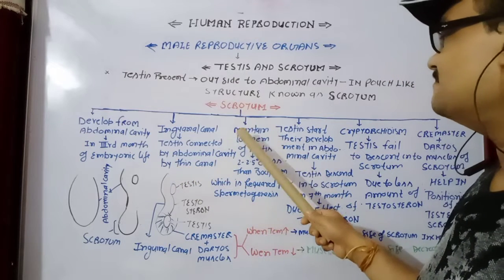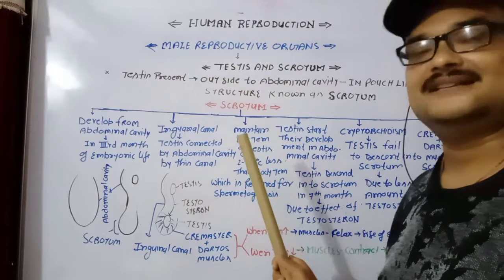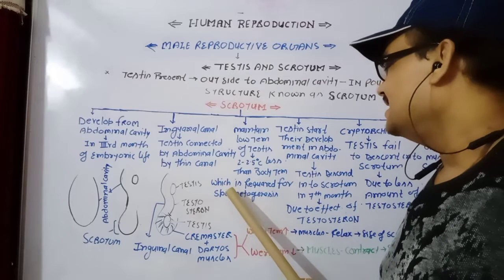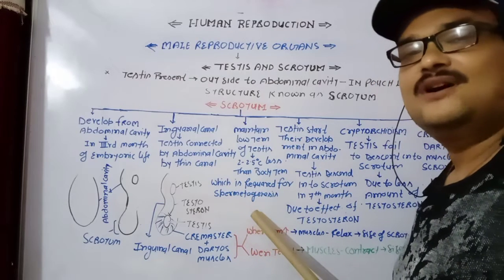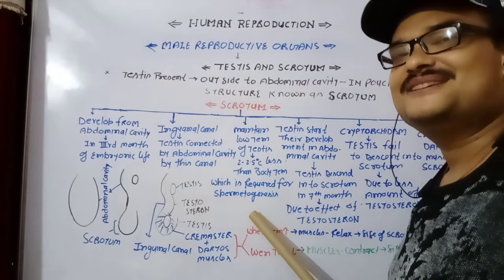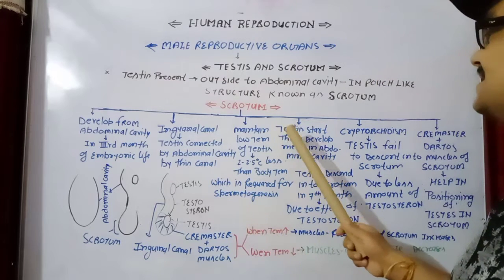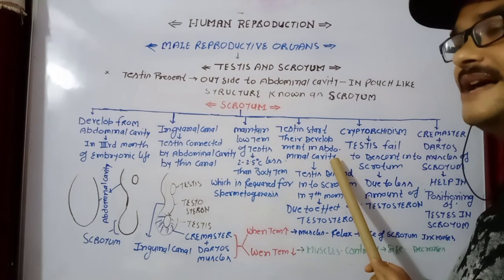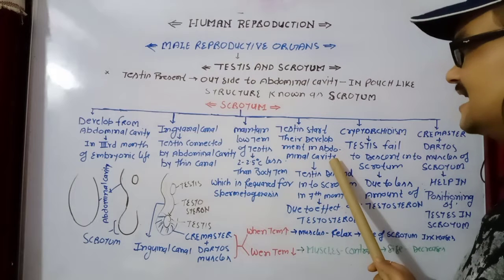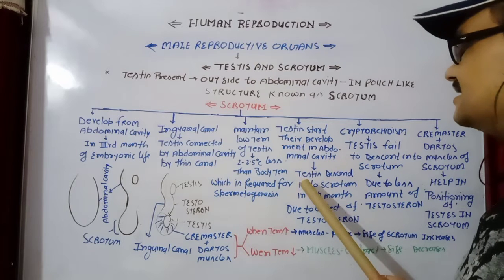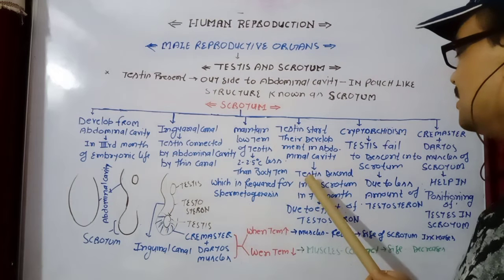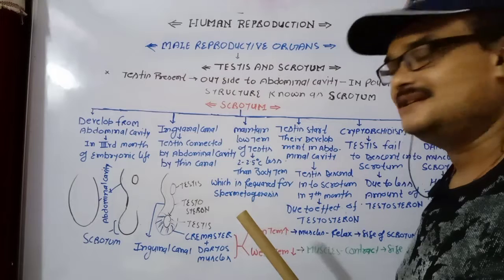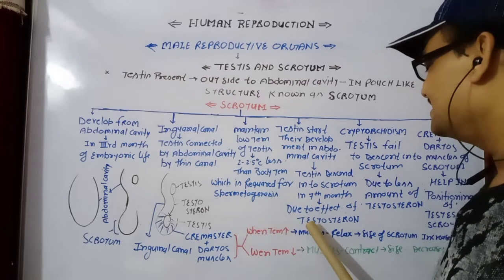So the scrotum maintains a low temperature of the testis, 2 to 2.5 degrees Celsius less than body temperature, which is required for spermatogenesis. Otherwise, spermatogenesis is not possible. Testis start their development in the abdominal cavity in early embryonic life, in the first, second, third month. In the third month they are slightly larger, and after that they start the secretion of more testosterone. So in the 7th month, when more testosterone is secreted by the testis, the testis descend into the scrotum.